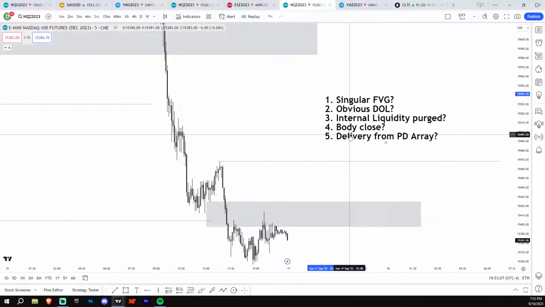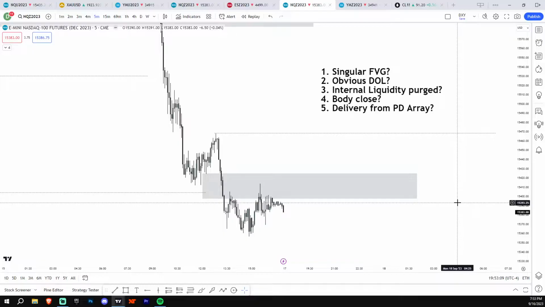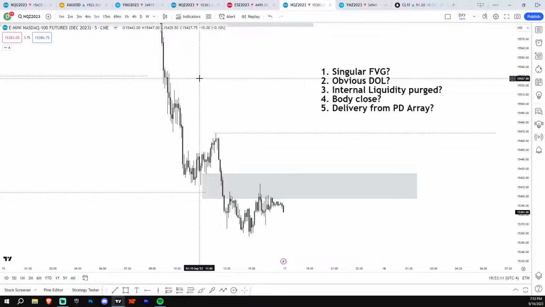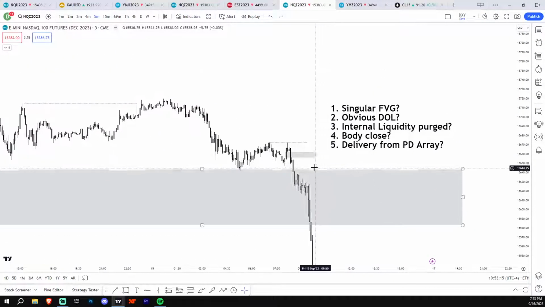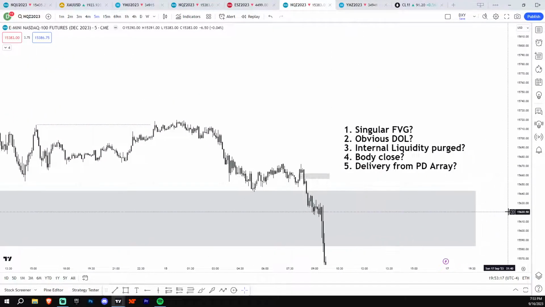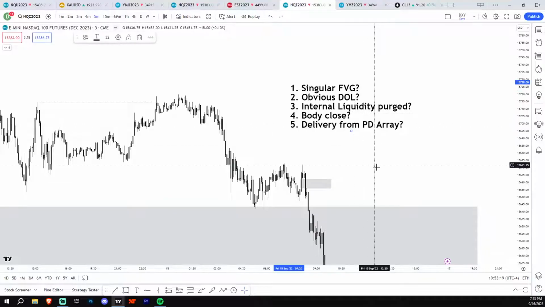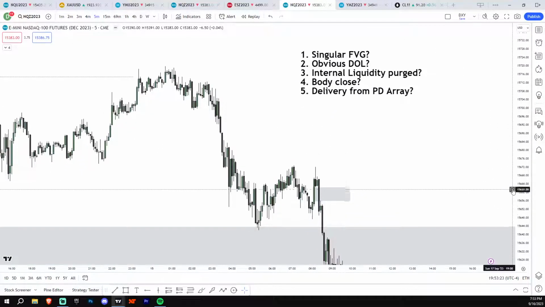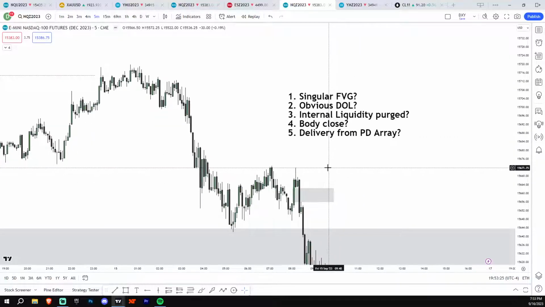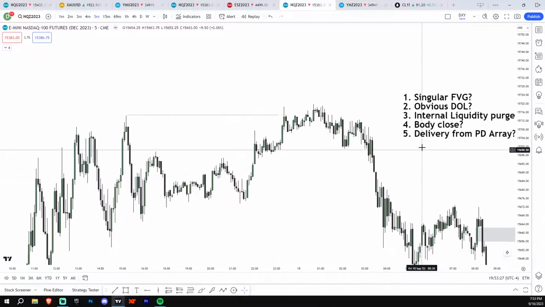The next one, okay, is there a body close? So many times I used to try to anticipate, oh, there's going to be a body close above, and I try to guess before. I can say in some situations, if you're more seasoned or if you have more experience, it's not bad if you really are confident in the bias. But there's been times where I jumped the gun and I'd end up taking a loss. Okay, so you have to make sure there's a body close.